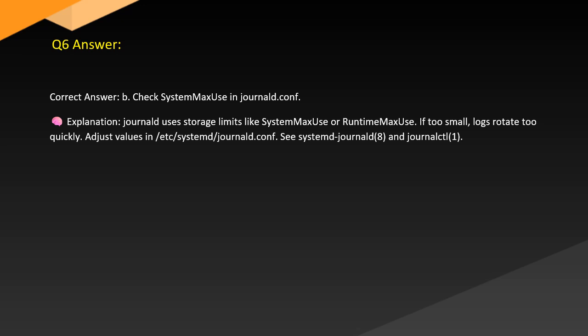Explanation: Journal uses storage limits like SystemMaxUse or RuntimeMaxUse. If too small, logs rotate too quickly; adjust values in /etc/systemd/journald.conf. See systemd-journald and journald.conf(5).